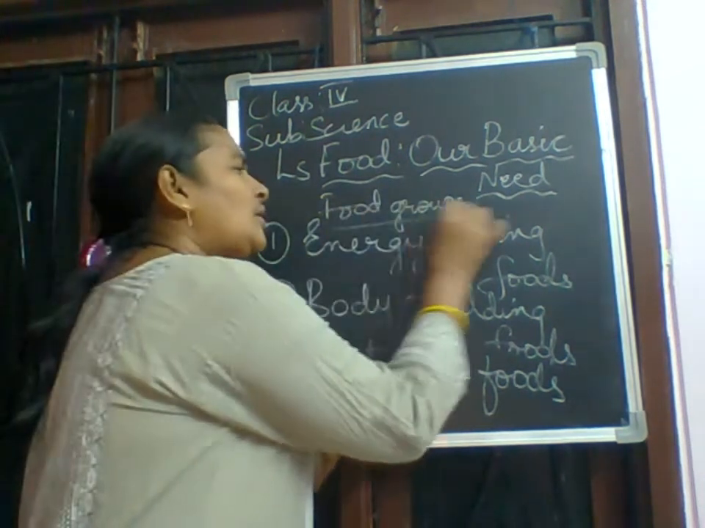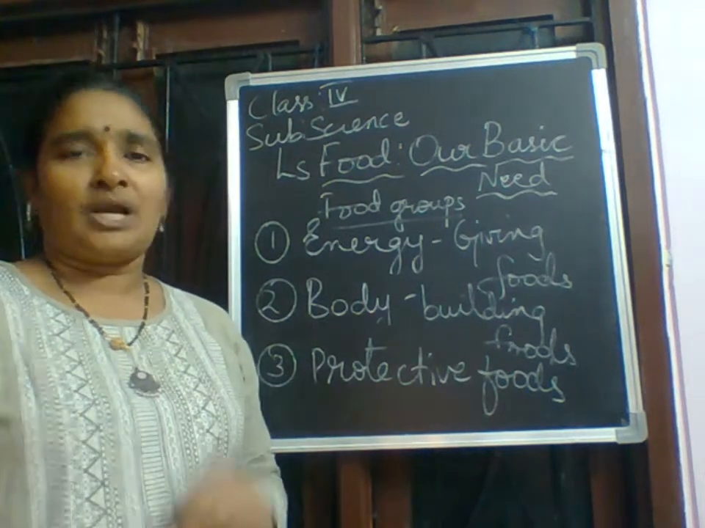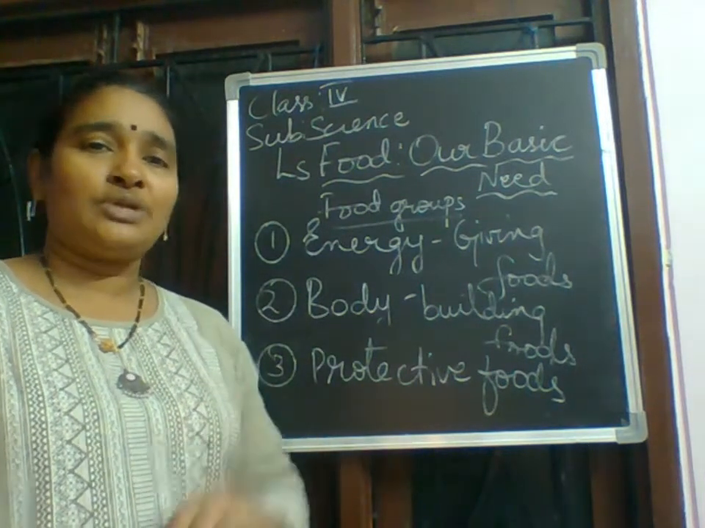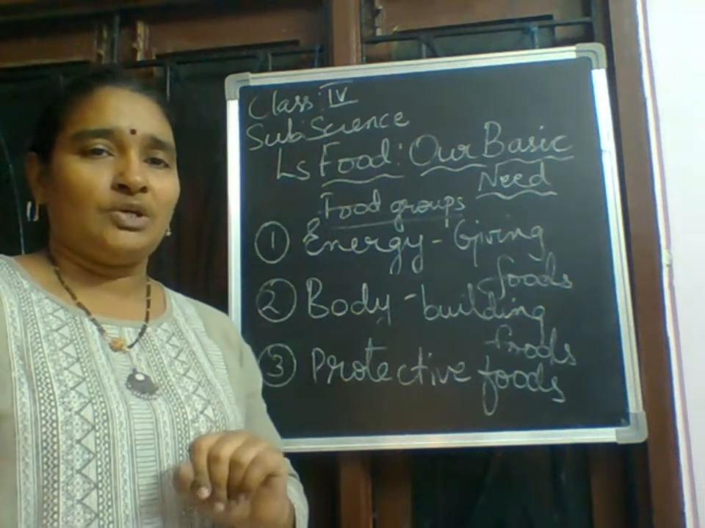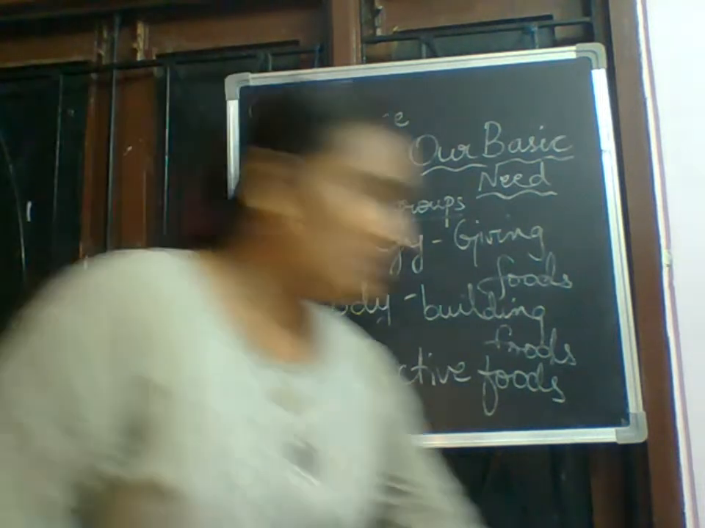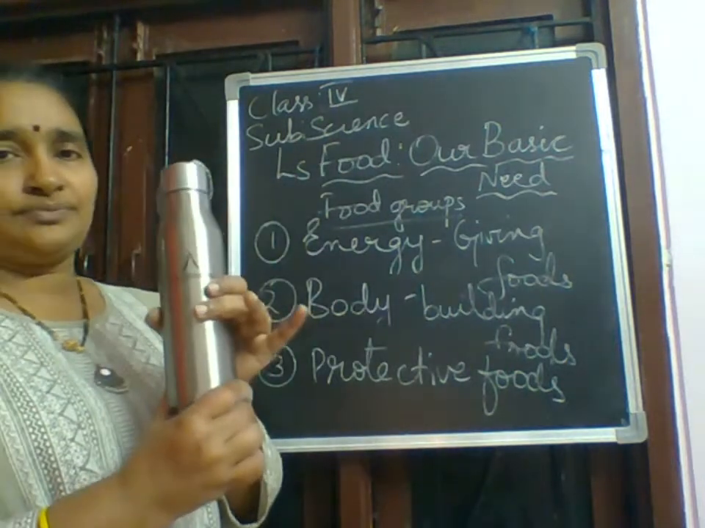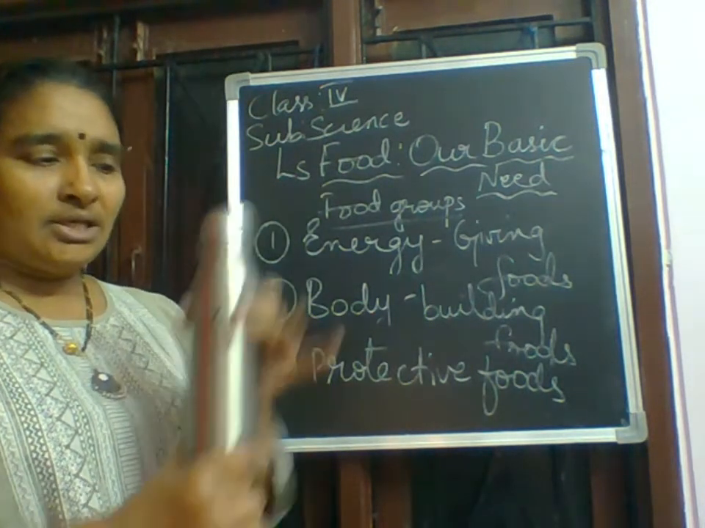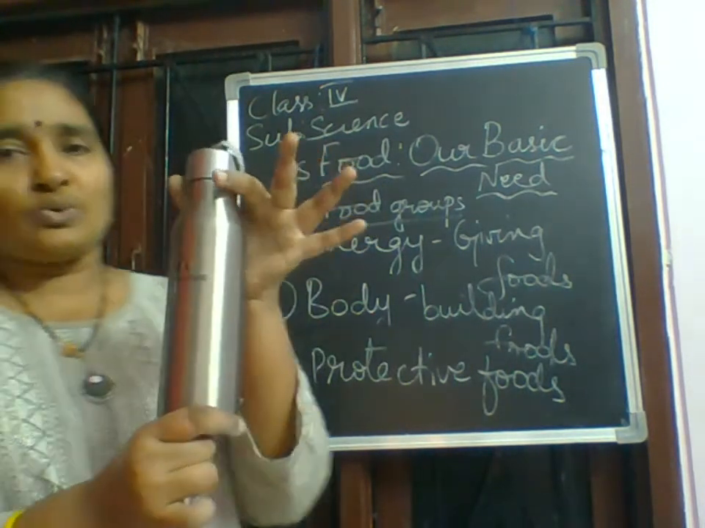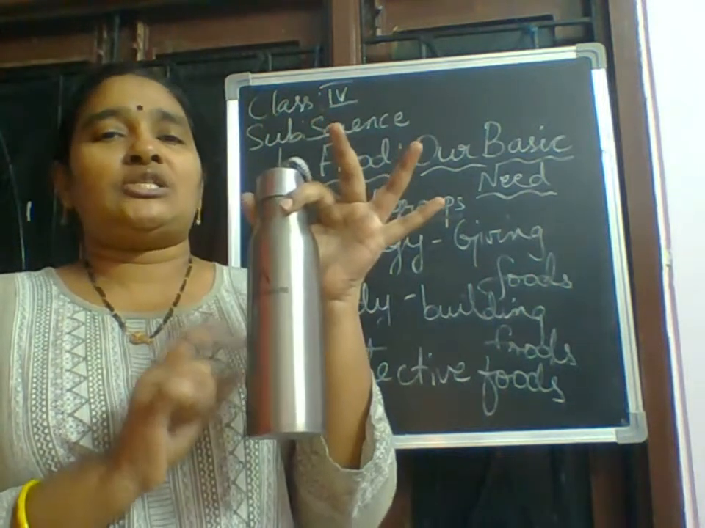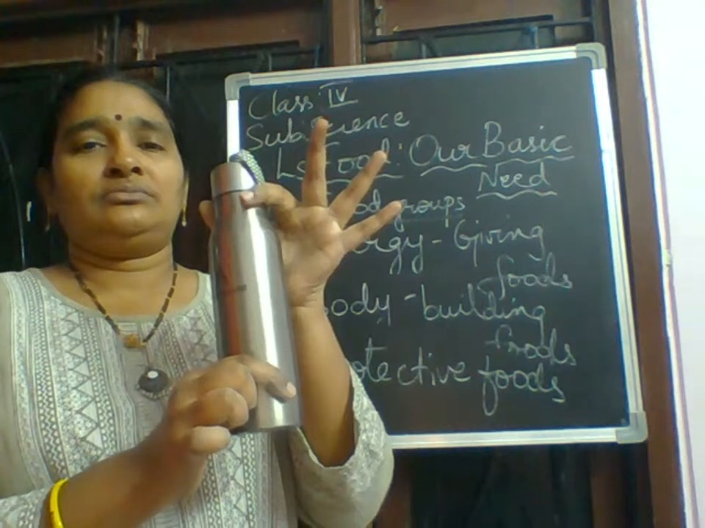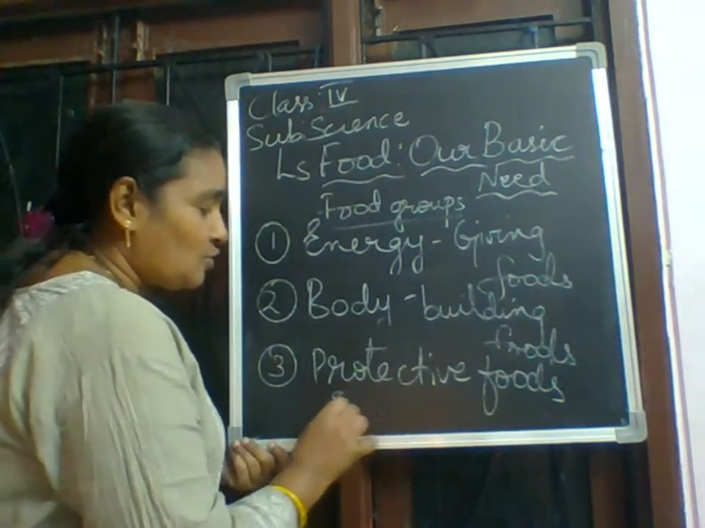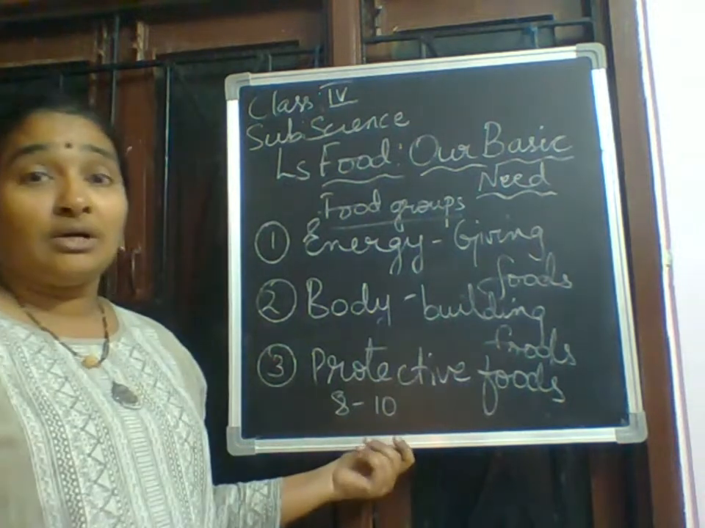Okay. So only taking these food groups is not enough. Apart from that, you have to take roughage. And along with the roughage, you have to drink water. Now I'm showing the water bottle. In this water bottle, I think only 3 glasses of water will fit. 3 big glasses will fit. That's all. But daily you have to drink at least 8 to 10 glasses of water.